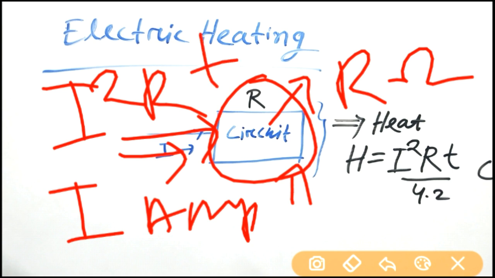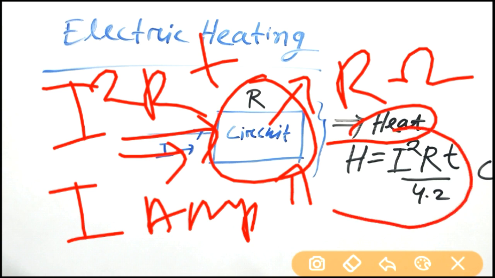Then the power dissipated is converted into heat, which is given by this formula H equal to I square RT divided by 4.2, that is the heat in calorie form.